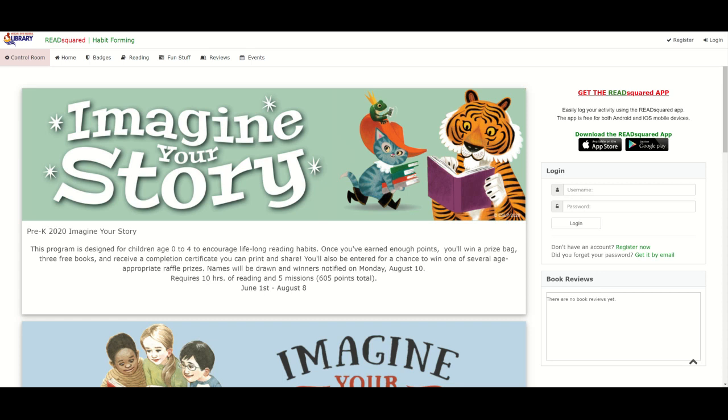This year's program is moving online and is using the READsquared platform. You can see up here in the corner, READsquared. You may find this main page at mrrl.readsquared, again, all spelled out, .com, and that brings you to this main page.